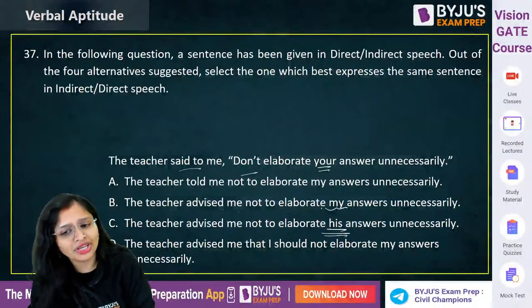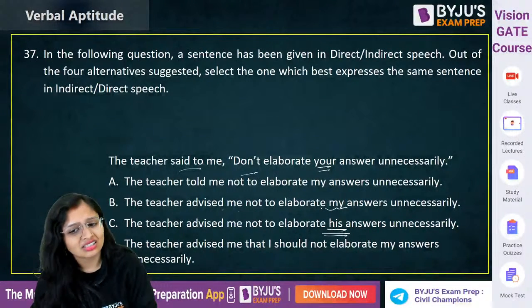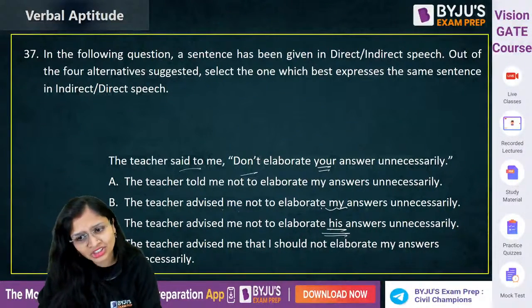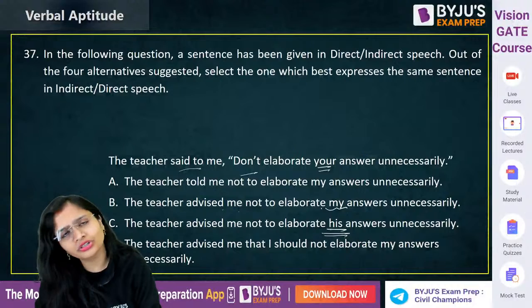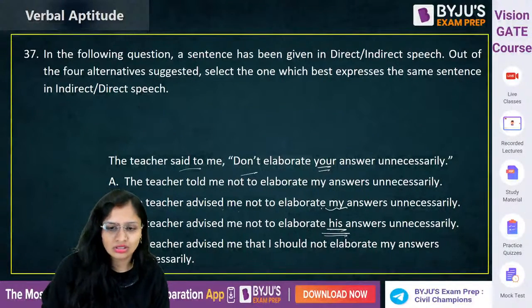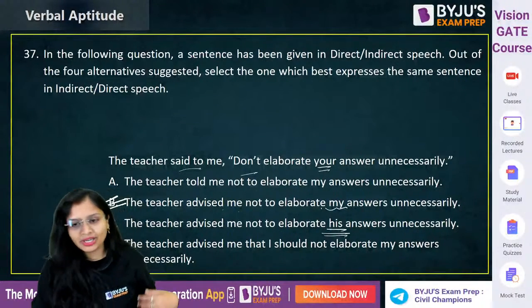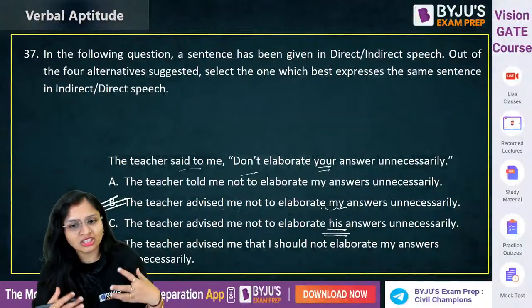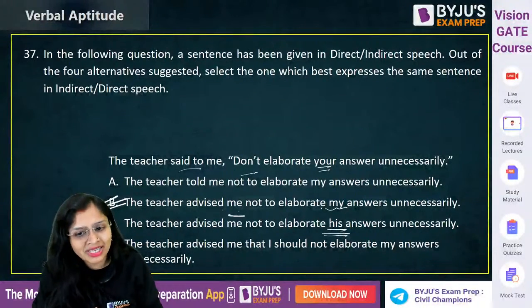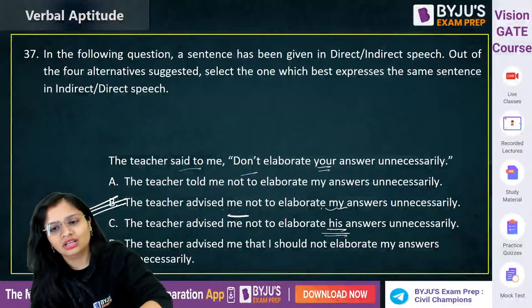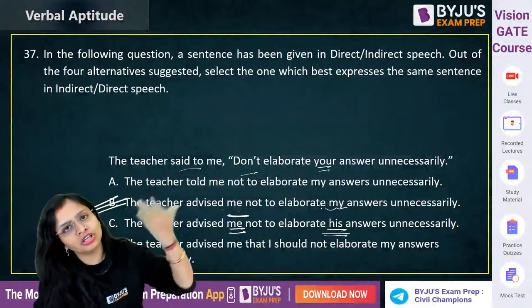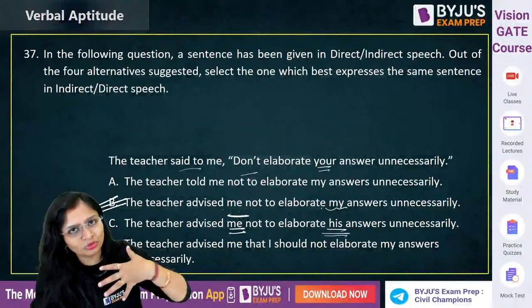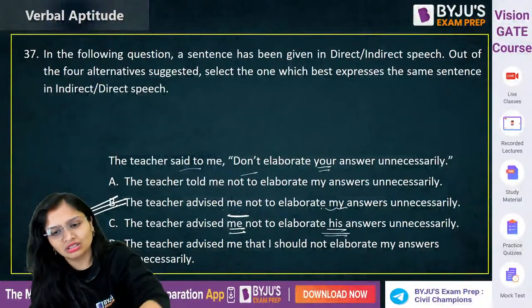How can you say it is "his"? Nowhere is the gender mentioned, so how could you say that? No, you can't. "Not to elaborate my answers" - she is not talking about a third person, that is me. If you talk about someone else, then you are talking about a third person. If the talk is about me, then it will be about me only.